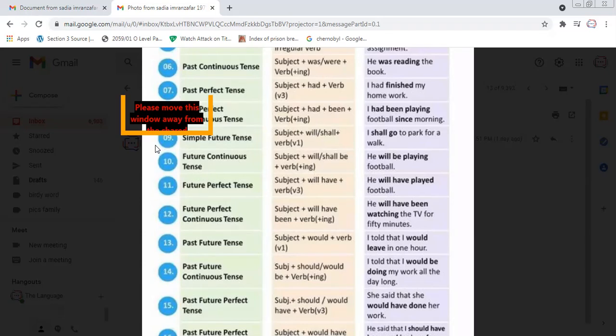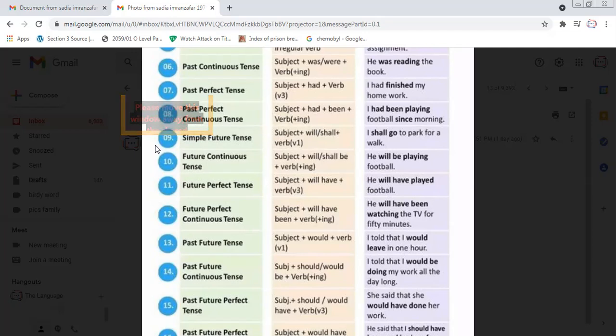In past future continuous tense, what we are going to use is subject, should, would, be, and verb plus ing, gerund. I told that I would be doing my work all the day long. I told means it's a past tense. That is future continuous, I would be doing. Future is would be. Continuous means doing. So this is past future continuous tense.